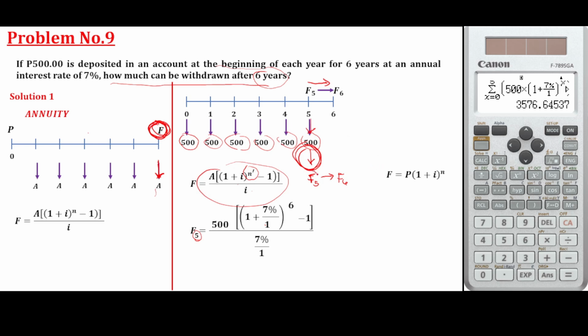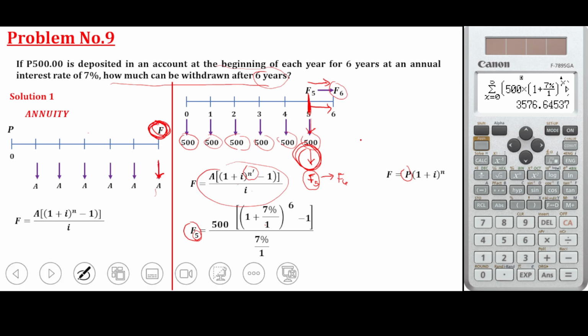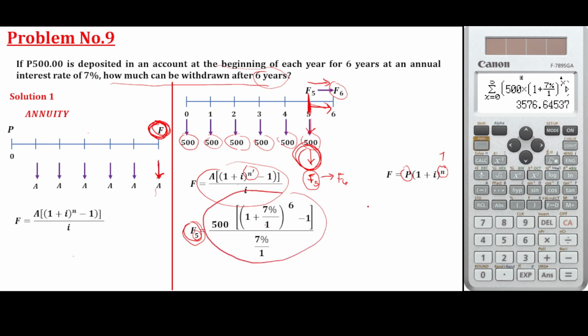We are going to treat this value F5 as the present amount, then transfer it for 1 year to F6. So the value of n here, the number of years, is just equal to 1, because its travel is only 1 year. The present amount, again, is the value here. So you have the F5, and then you'll just multiply it by 1 plus I raised to 1.